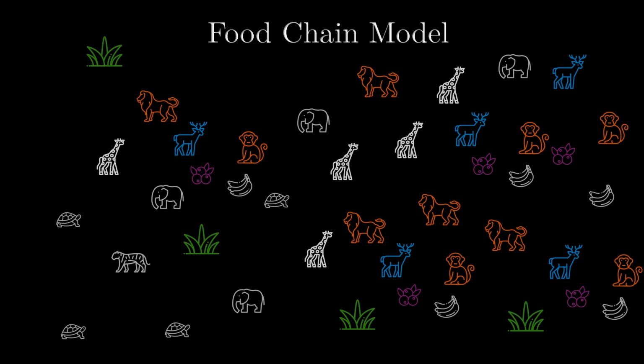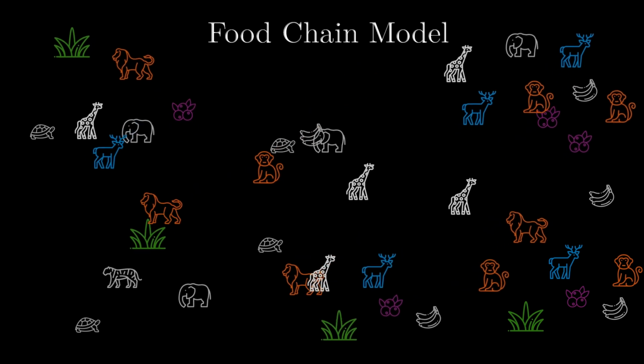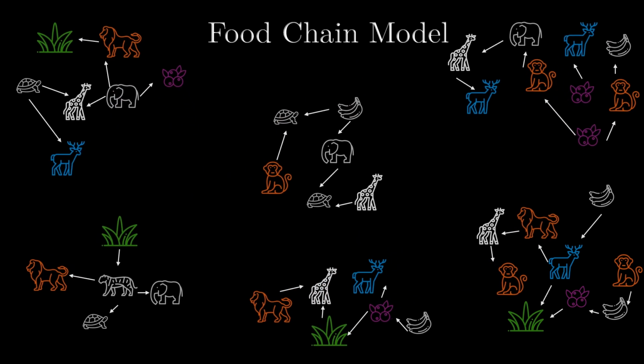So, using Cohen's theorem on our food web representation, this means that as the number of species goes to infinity, the food web forms communities, each of which has a height less than or equal to m star. So the moral of the story is that even in food webs, you can only go so far.